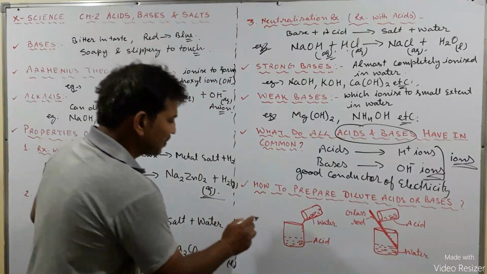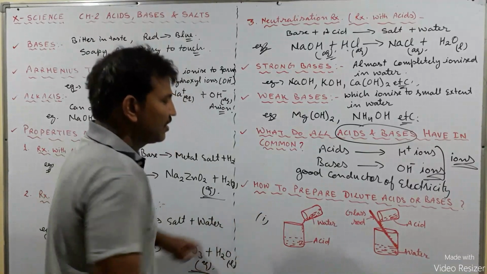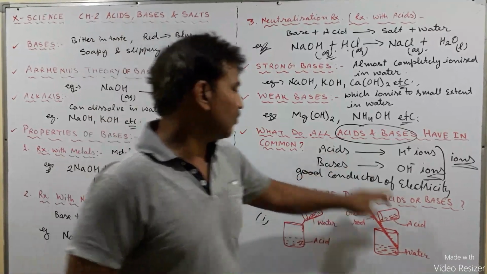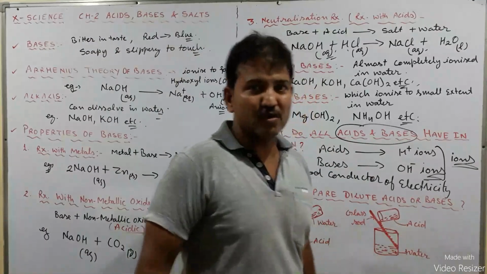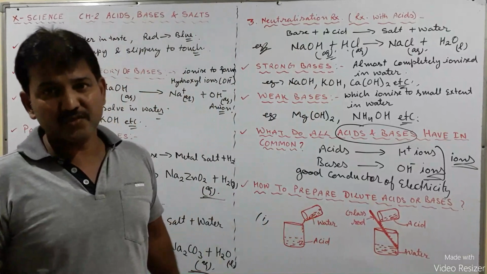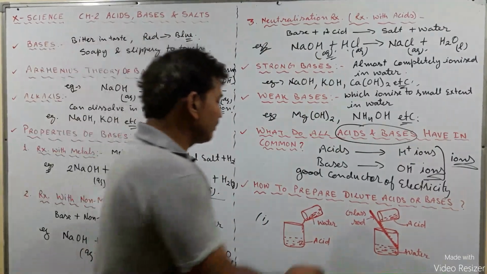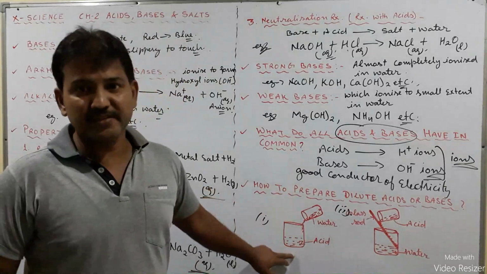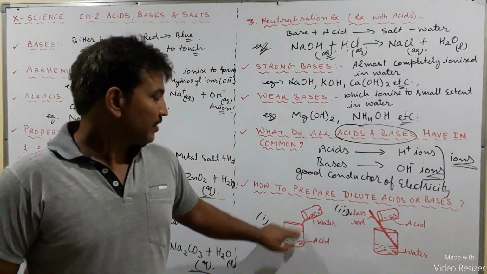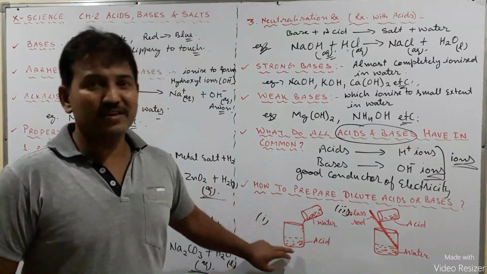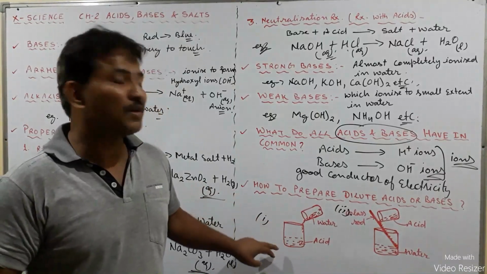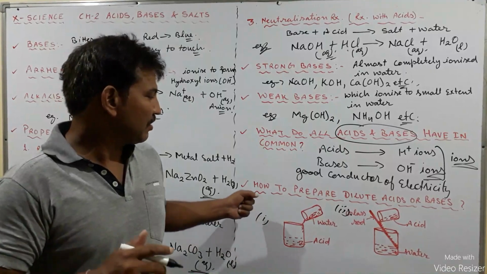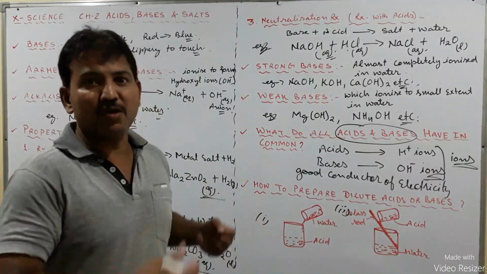The first method is by adding the water to the acid, and the second one is by adding the acid to the water. Now, is there any difference? Yes, there is a lot of difference. When we add water to the acid, the reacting mixture becomes highly exothermic, and a lot of energy comes out.